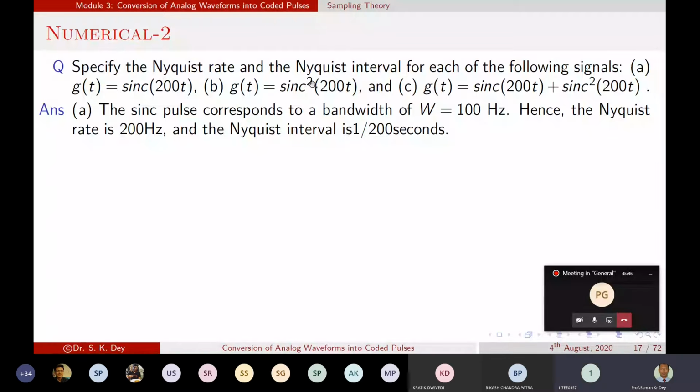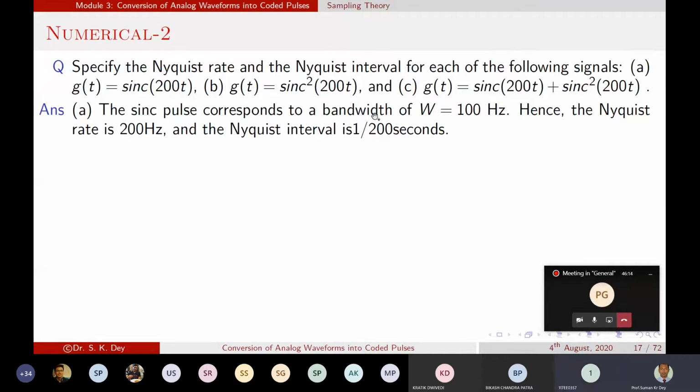Yes, sir. As you told, if we plot that function in the Fourier frequency domain, we know the Fourier transform of a sinc function is a rectangular pulse due to duality. Similarly, the Fourier transform of a rectangular pulse gives us the sinc function.